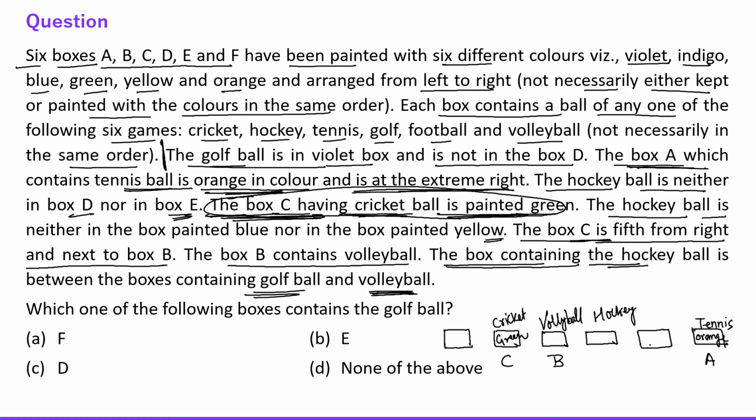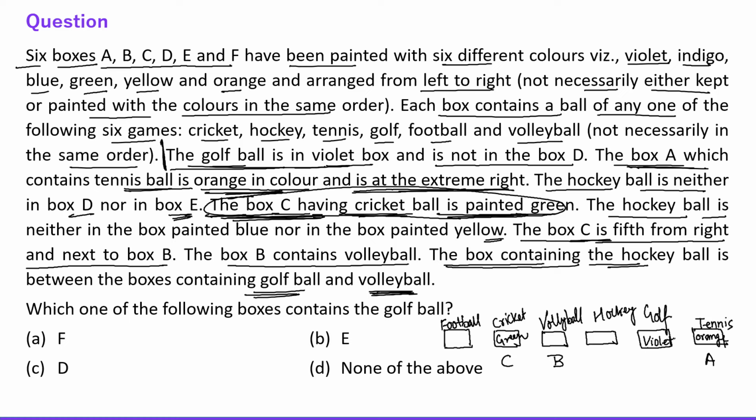Hockey is between golf and volleyball, so obviously this will be golf. So only one game is left, which is football. So football will be coming here. Okay, so all the games are clear. Now we have to write their colors and their names. So now the first statement says the golf ball is in the violet box.